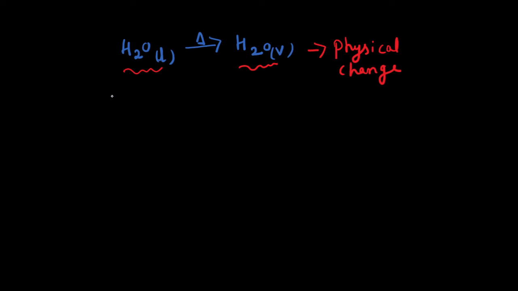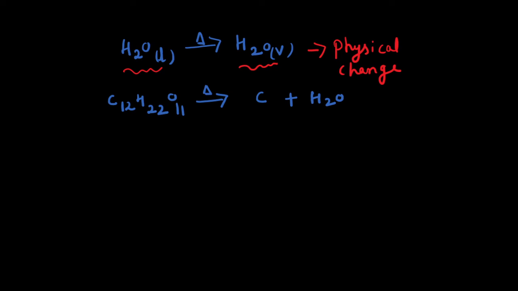Now come to the example of sugar. Sugar has the formula C12H22O11. If I heat this sugar, what will happen? Sugar is converted into a black colored substance that is called carbon, and water vapor is also released. Sugar has the chemical formula C12H22O11. After heating, some reaction happens and the sugar is completely converted into a new substance.